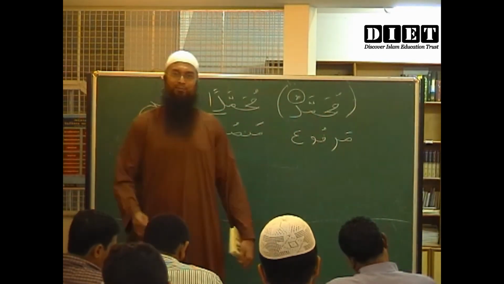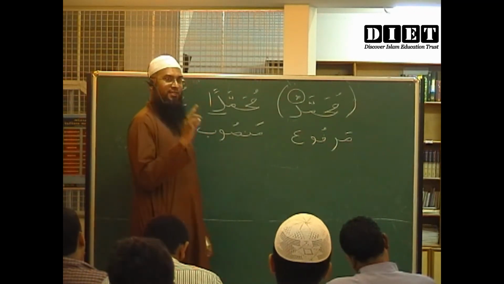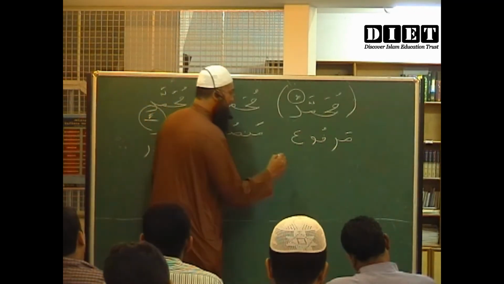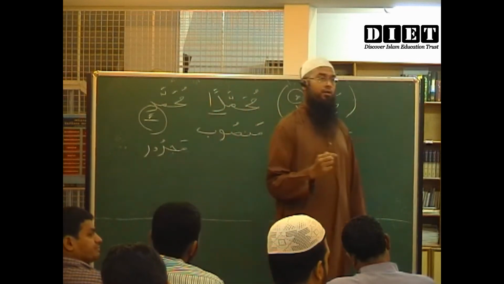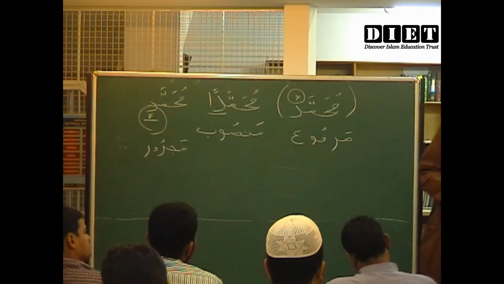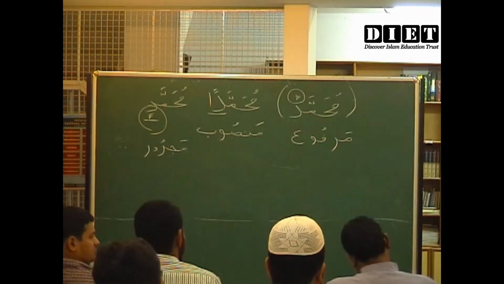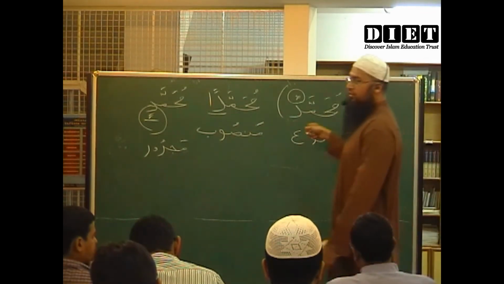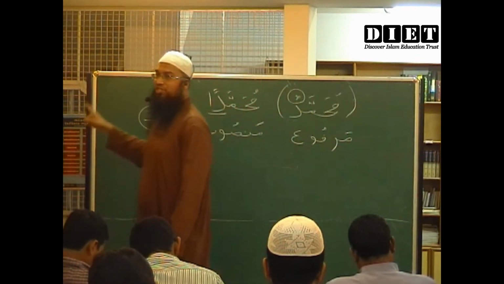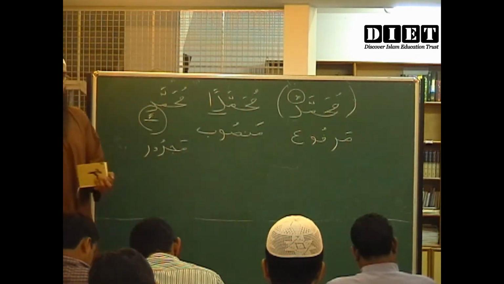Now we will have examples of the three. First is nominative, second one is accusative, and genitive. In English, if you want to know.